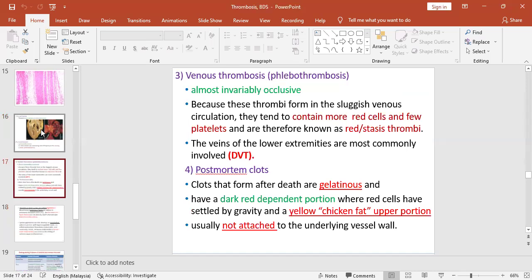The most common site of thrombus formation is its occurrence in deep veins of the leg. That condition is known as DVT or deep vein thrombosis. This usually happens because of pieces of blood. The differential diagnosis for a thrombus is postmortem clot. A postmortem clot happens after death. It has a gelatinous appearance and it will form a chicken fat supernatant and it is not attached to the wall of the blood vessel.